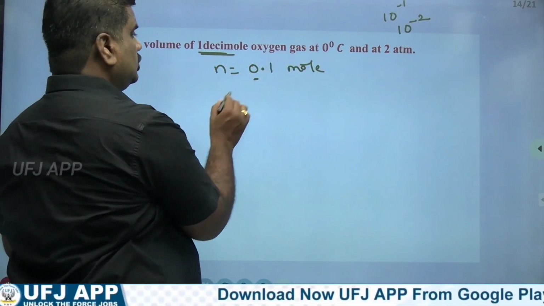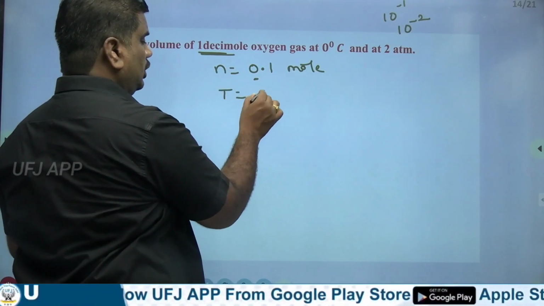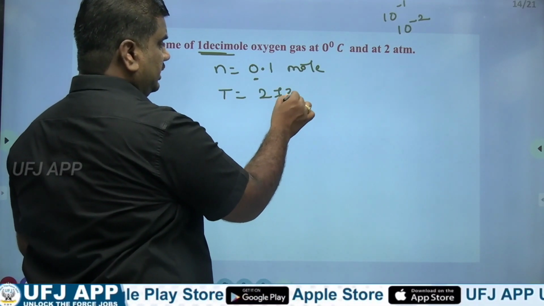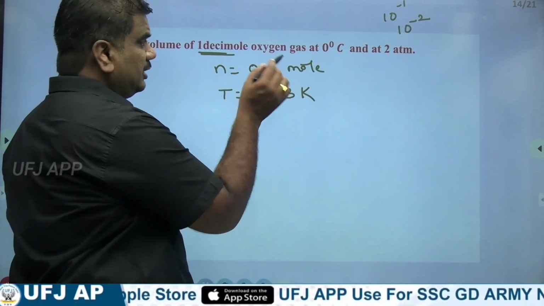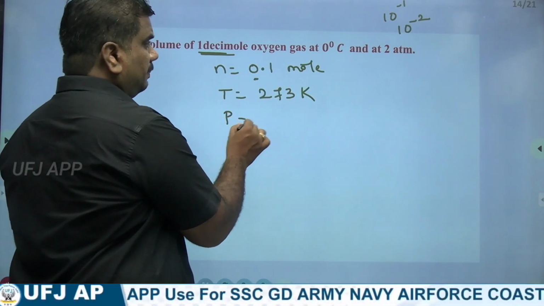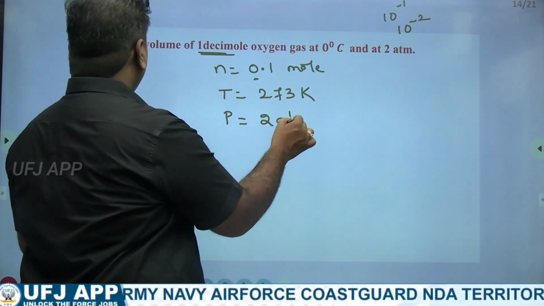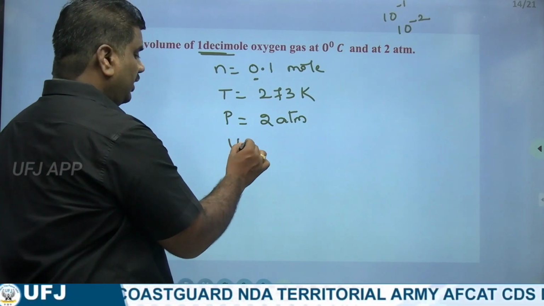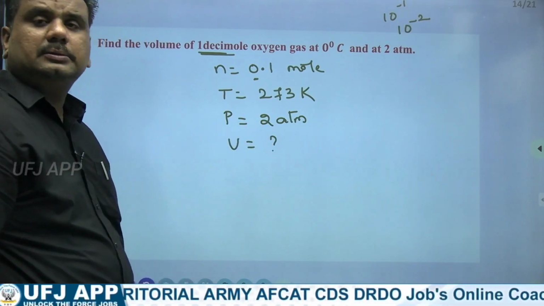Decimole of oxygen at 0 degree centigrade, temperature equal to 273 Kelvin, and at 2 atmosphere pressure, P equal to 2 atmospheres. Find the volume occupied.